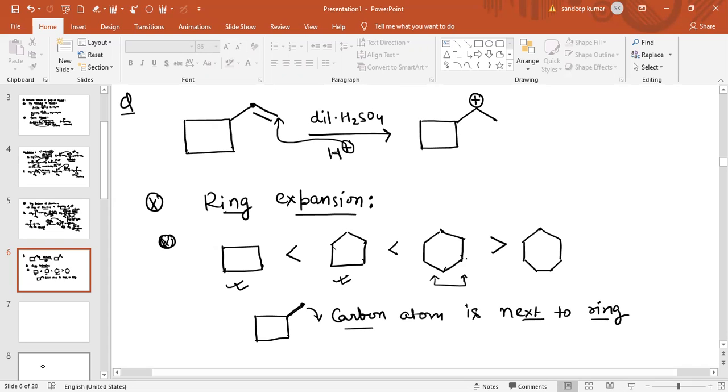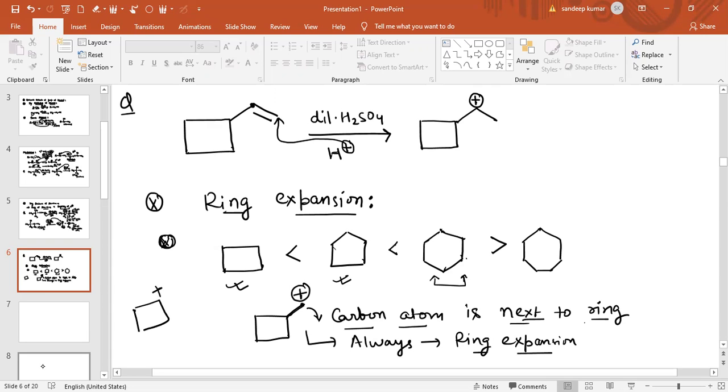So whenever there is a carbon atom next to the ring and the positive charge is present on that carbon atom next to the ring, then there is always a chance of ring expansion. Now see, is there any chance of ring expansion when the charge is present on a carbon atom in the ring? No, simply no.